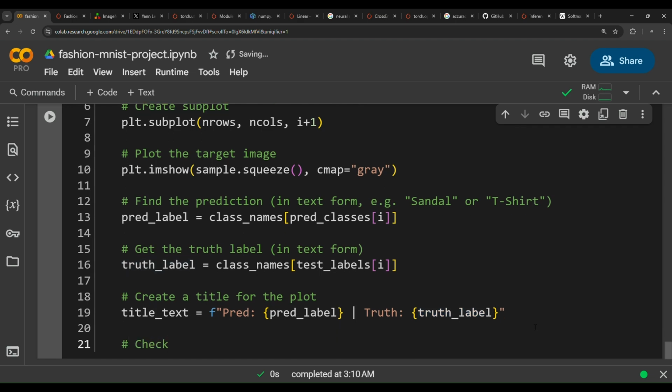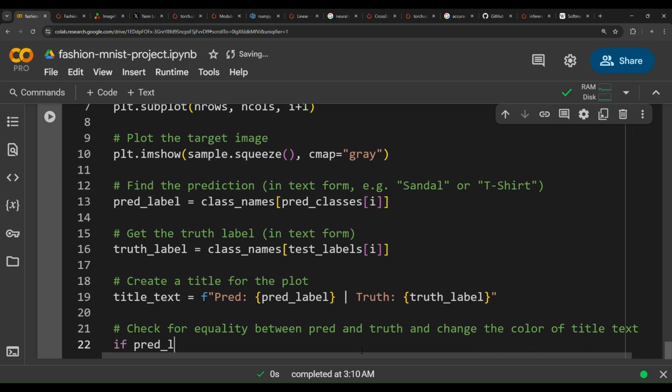Check for equality. Now we need to create an if condition to check for equality, whether the prediction matches the truth label. If it matches up, then we will color it in green. If they don't match, we will color them in red. So check for equality between prediction and truth, and we're going to change the color of the title text.